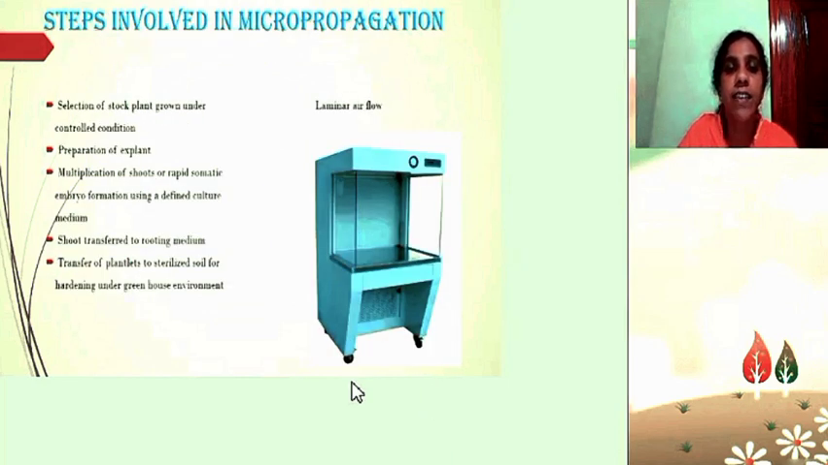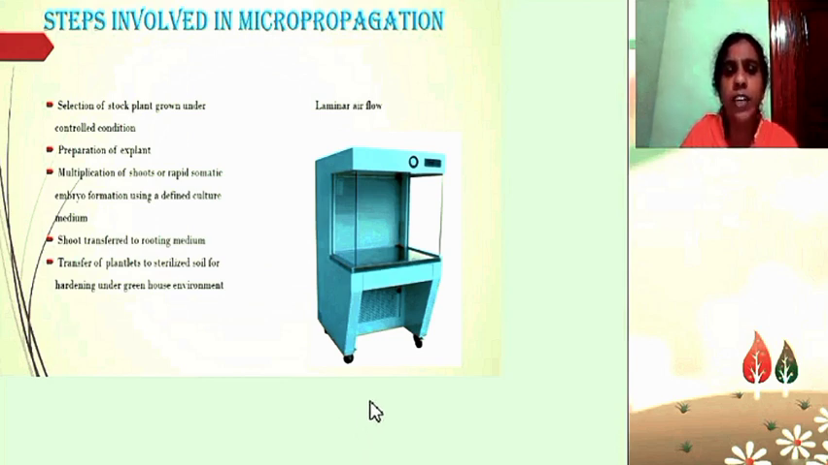There are certain steps involved in micropropagation. First, we have to select the stock plant and bring the stock plant from the field level, and it should be grown under controlled condition. It can be grown in our own garden or under a greenhouse. From that plant, the explant is excised, and this explant is transferred to the medium for the multiplication of shoot or rapid somatic embryo formation. The transfer of explant to the medium is called inoculation.